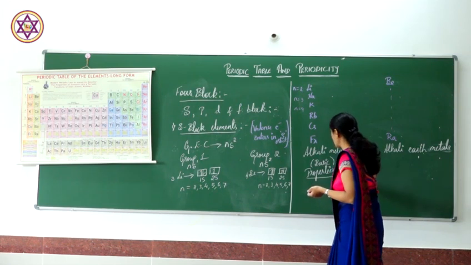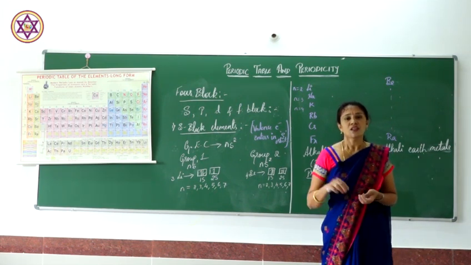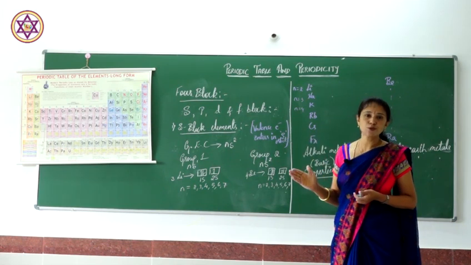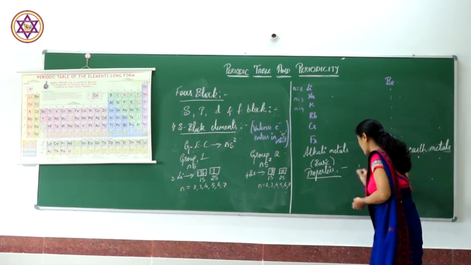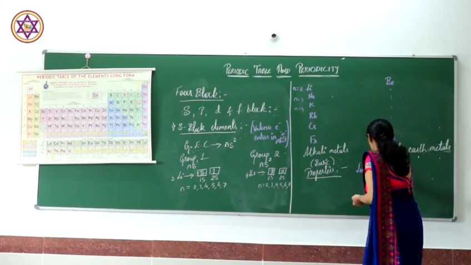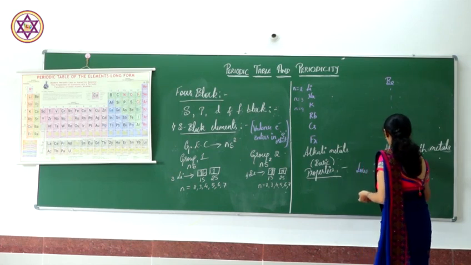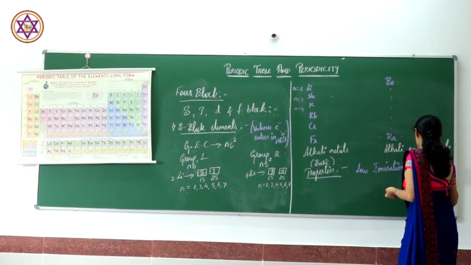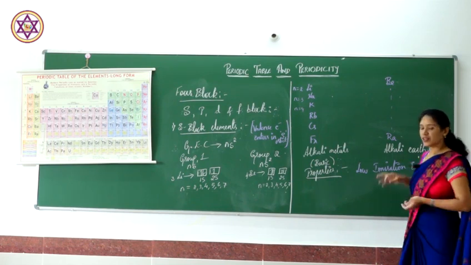Properties of these S block elements. Here, these group 1 and group 2 elements have low ionization enthalpy. Their ionization enthalpy is low.